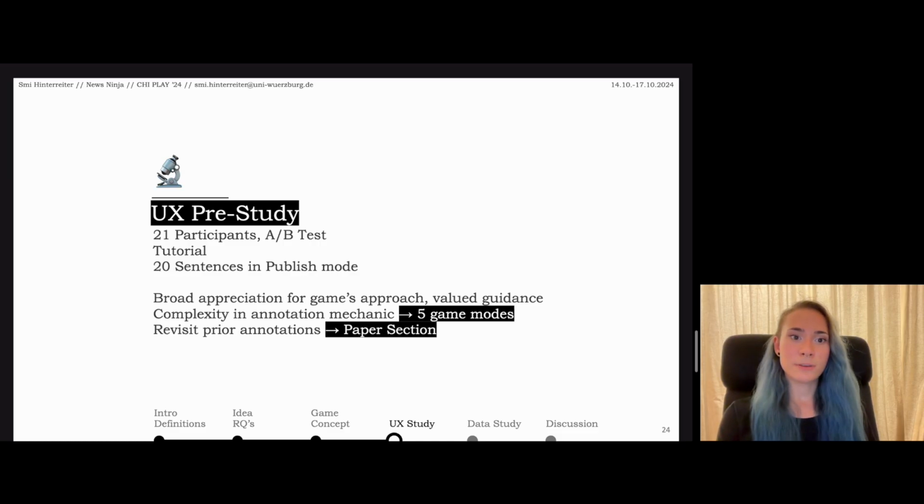However, it also revealed a complexity in the annotation mechanic, which is why we came up with the 5 different game modes. Players also wished to revisit prior annotations, which is partly why we redesigned the paper section.